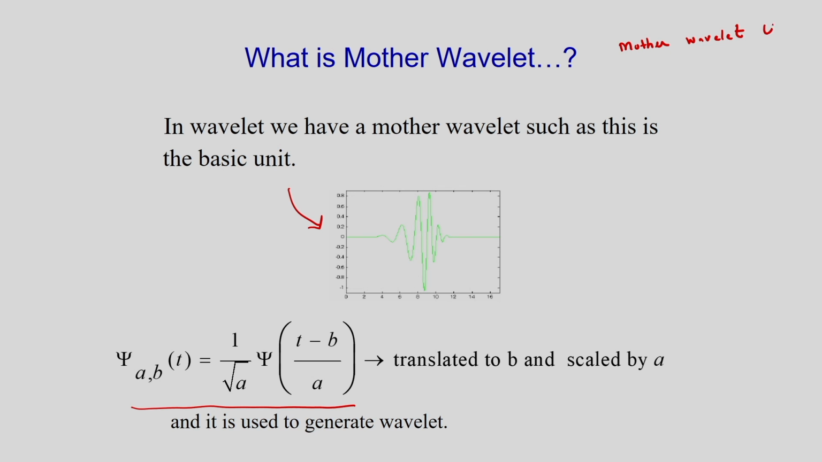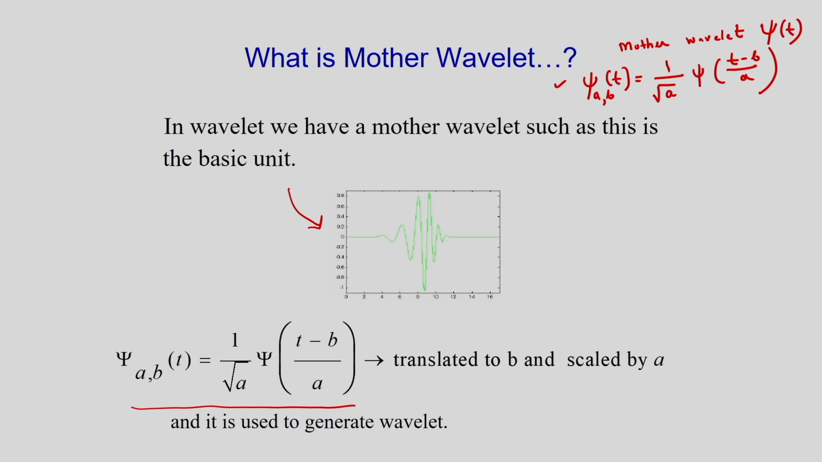The mother wavelet is denoted by psi t. This is the mother wavelet. And the other wavelets I have already defined. The other wavelet is defined like this: psi ab t equals 1 by root a psi of (t minus b) divided by a.